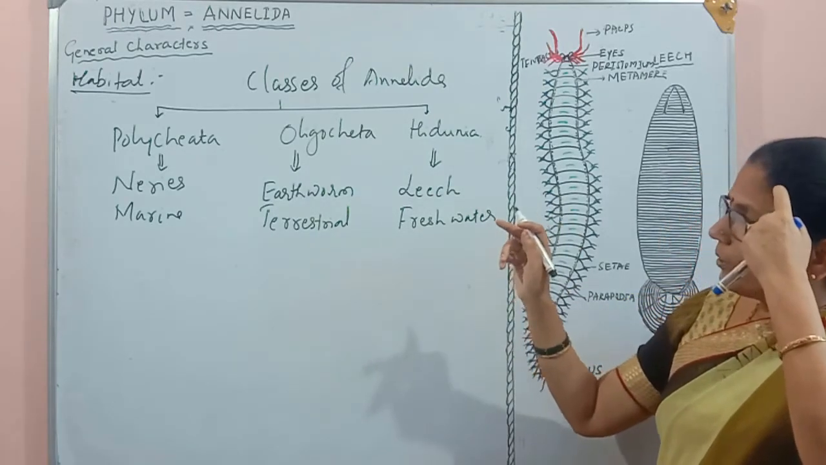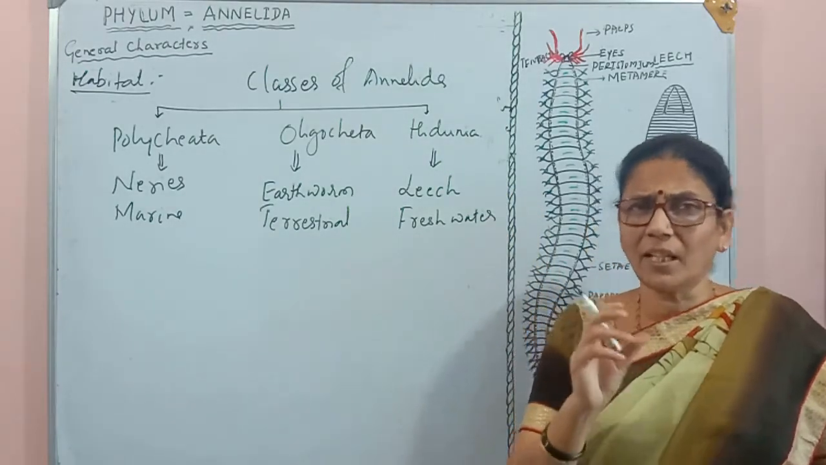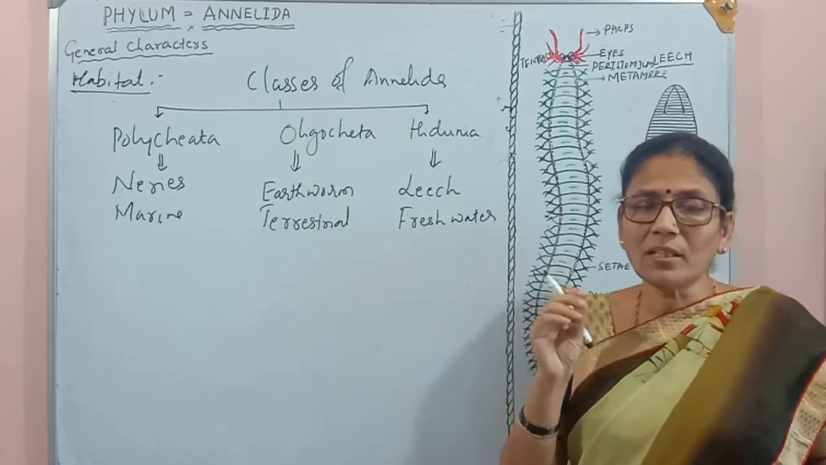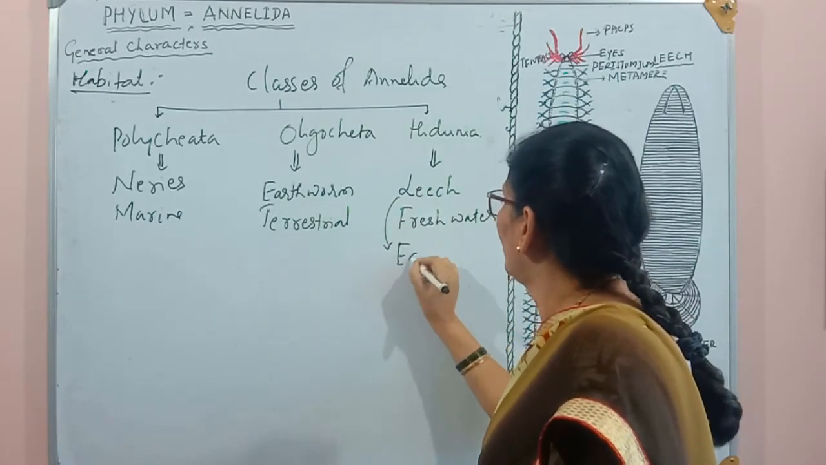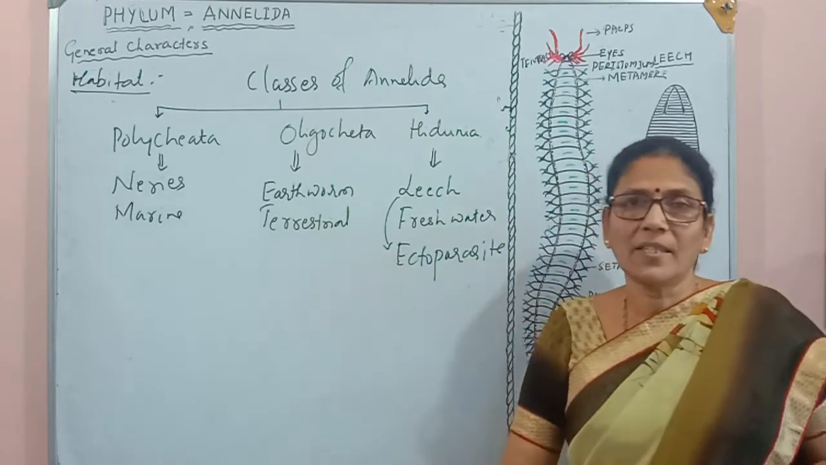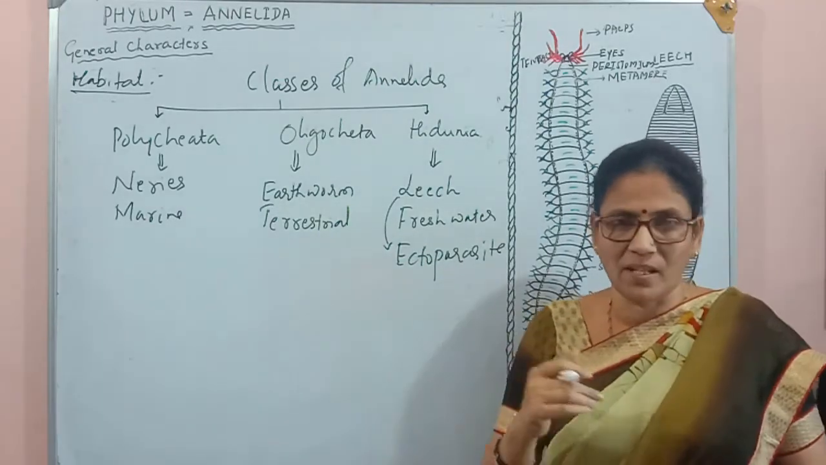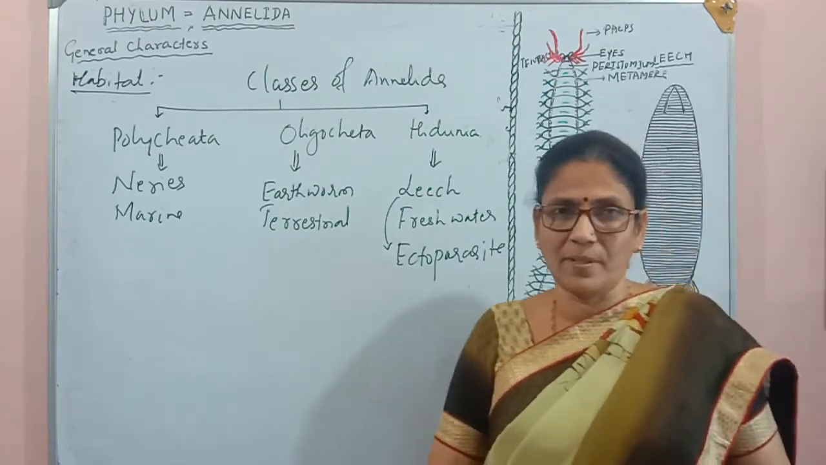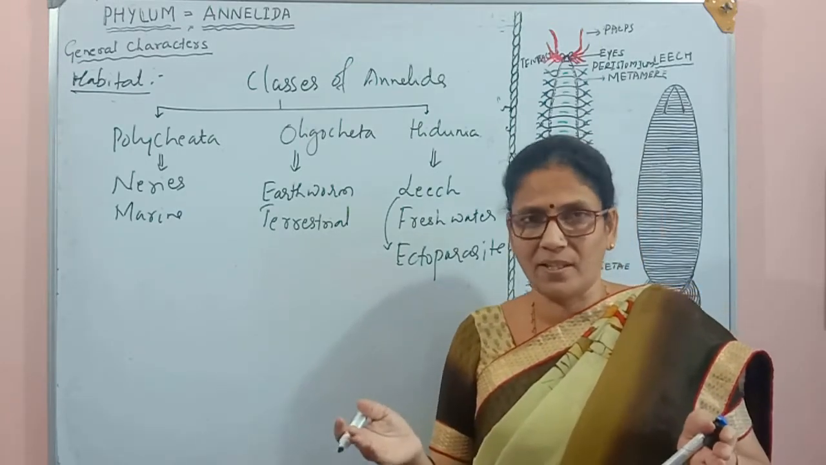Here I want to mention something related to Hirudinea. Hirudin is a chemical substance present in the saliva of these organisms, because the leech is an ectoparasite. Already in the previous class we discussed what endoparasites and ectoparasites are. Parasites are those which get their food from another living organism, and we divide parasites into two groups, endoparasites and ectoparasites.